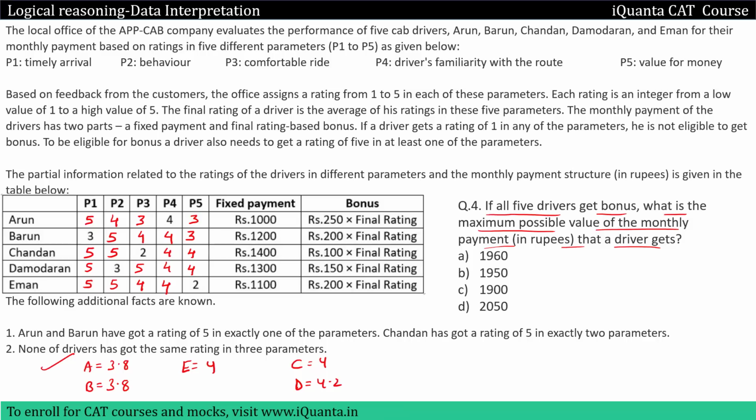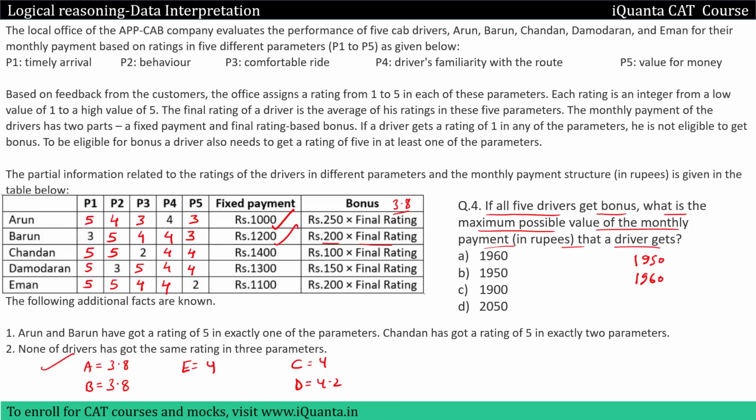Now let us quickly calculate their salaries. Okay, so for A, we have payment of 1000, which is fixed, and then 250 into the final rating of A, which is 3.8. So 250 into 3.8 gives us 950. Okay, so 1000 plus 950 will give us 1950. This is one of the salaries. Okay, and then next, 1200 plus 200 into the final rating of B, which is 3.8. So 200 into 3.8 will be 760. 760 plus 1200 will give us 1960.